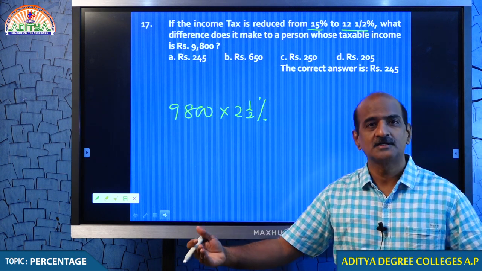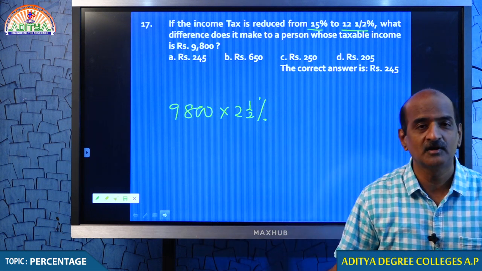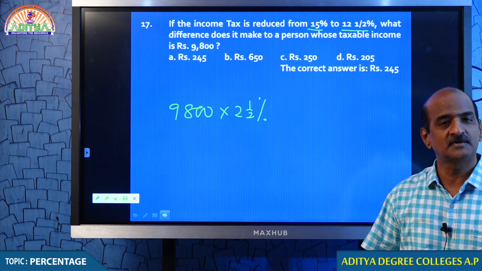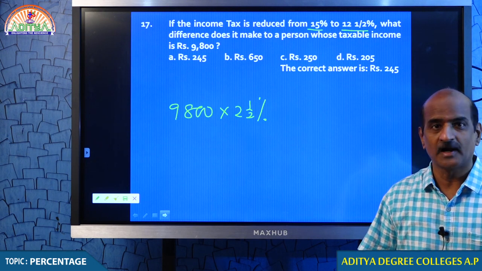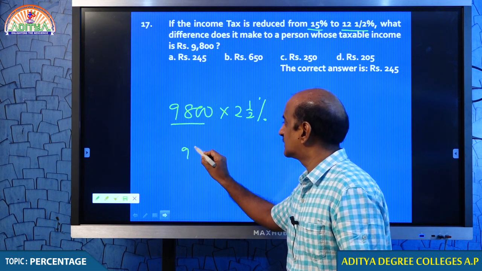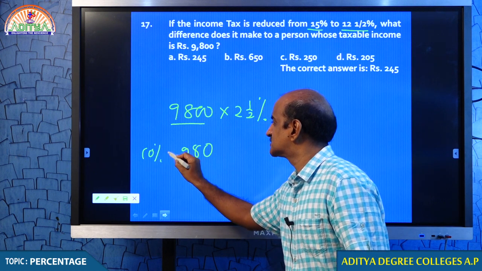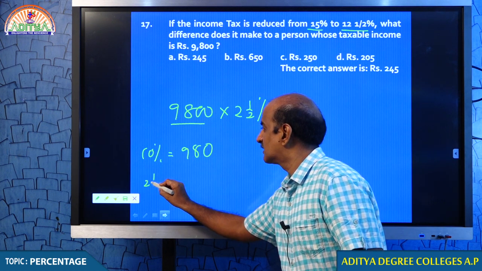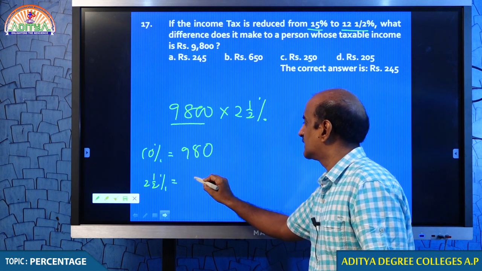Let me calculate how much that amounts to. How do you calculate 2.5%, my dear students? Do we have any method? I tell you. What is 10% of 9,800? 980. And how to get 2.5%? Simply divide the value by 4. 980 by 4.